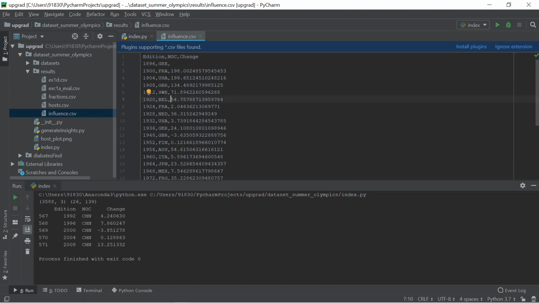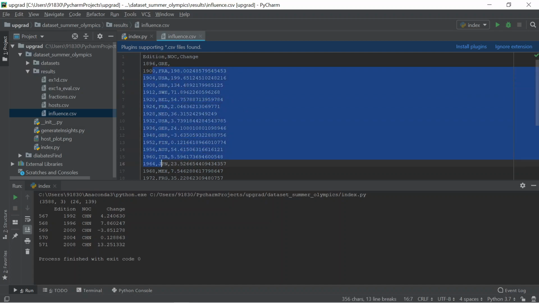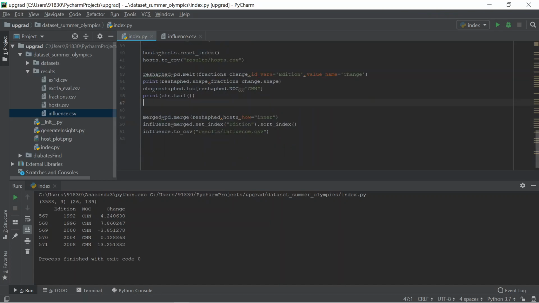Yeah, finally we got editions and also NOC and also change in the sorted order. Okay, that is done.